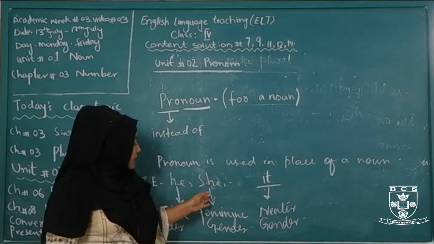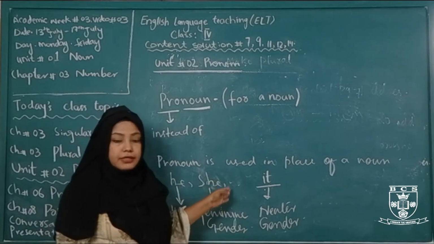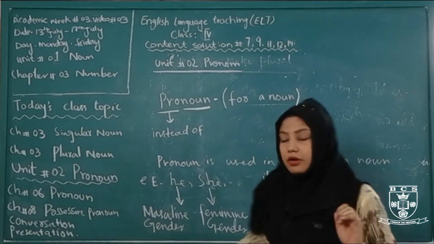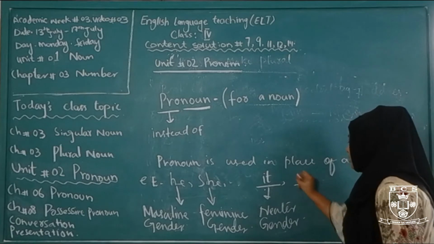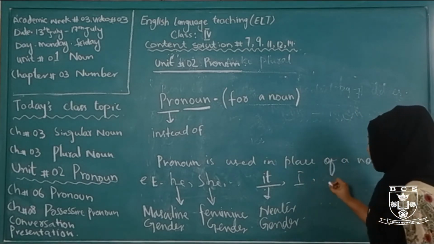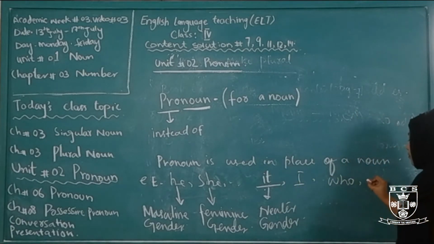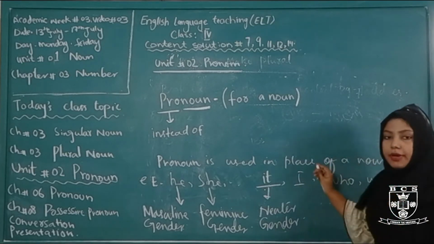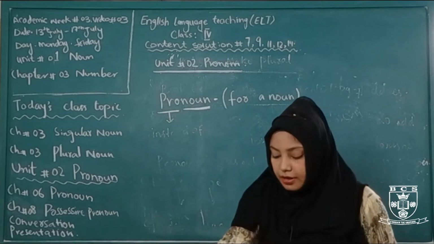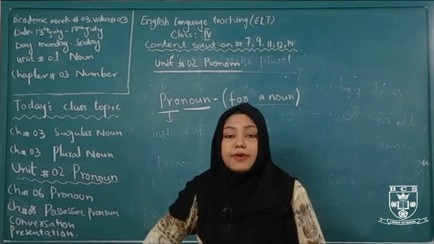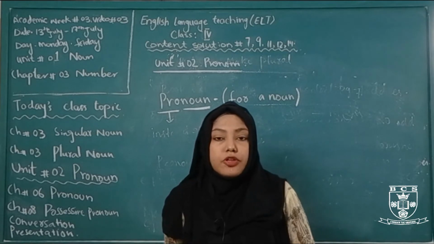These are the basic pronouns, and there are so many pronouns: he, she, it, I, who, we, and so on. Now come to the example. But before that, why do we use pronoun? हम pronoun क्यों use करते हैं?